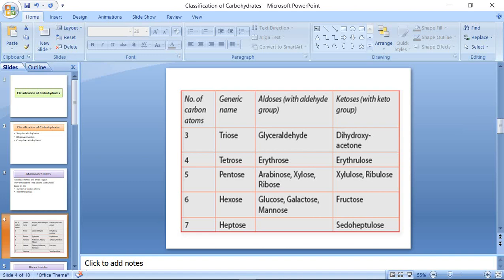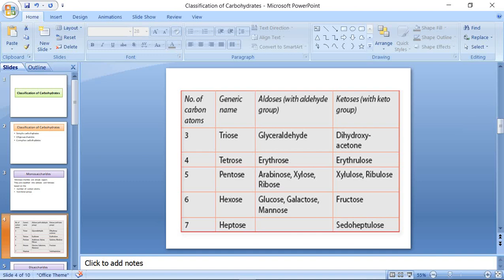Pentose means it contains 5 carbon atoms. Examples will be arabinose, xylose, ribose. And for ketoses, xylulose and ribulose will be an example. Hexose, 6 carbon. Examples include glucose, galactose and mannose. Under the aldose category, fructose will be an example for keto sugar.